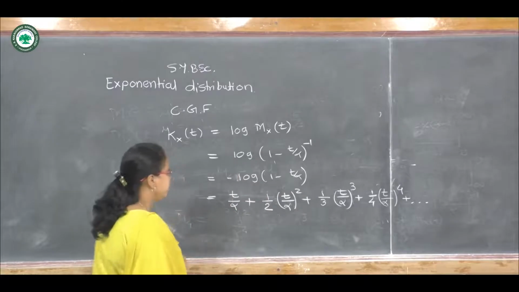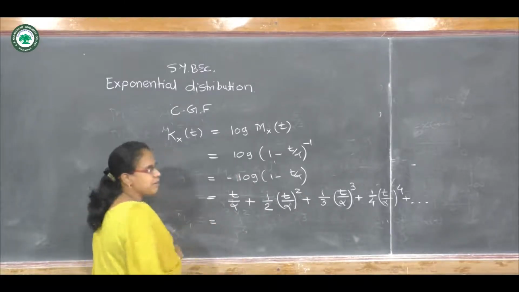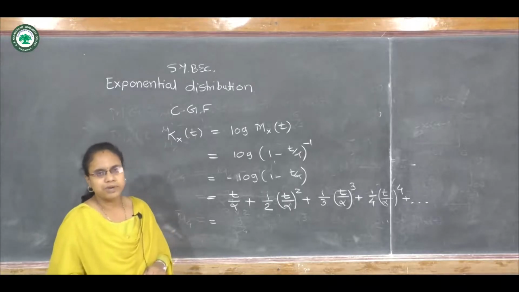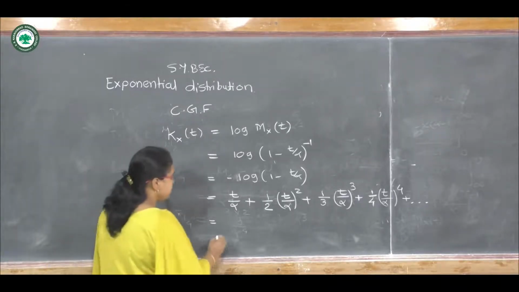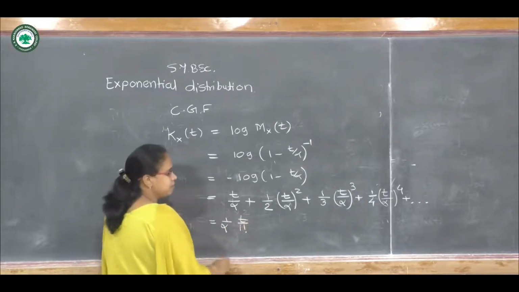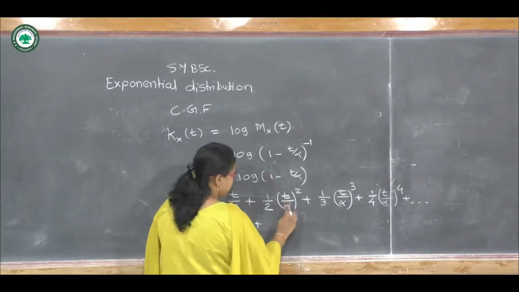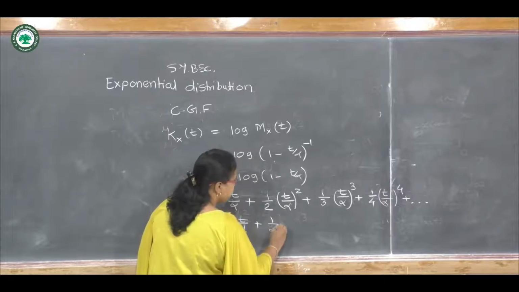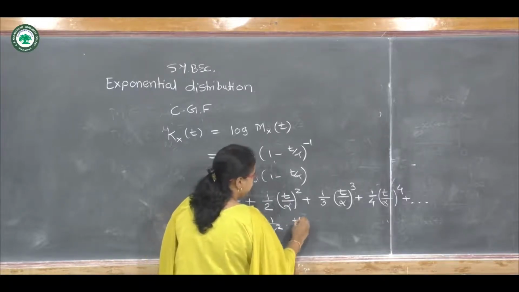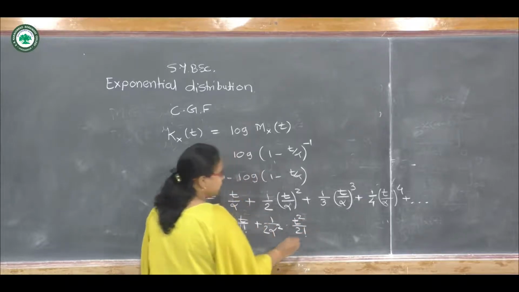Now to obtain the cumulants, I will write this in the form of t raised to r upon r factorial and its coefficient. So 1 upon alpha into t upon 1 factorial plus 1 upon alpha square into t square upon 2 factorial.